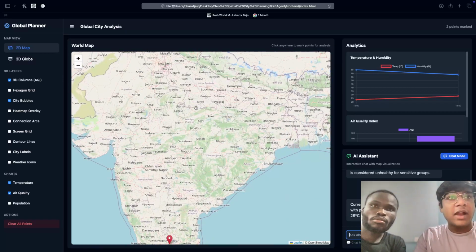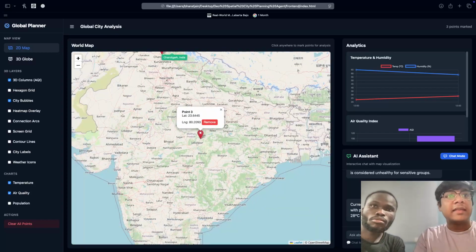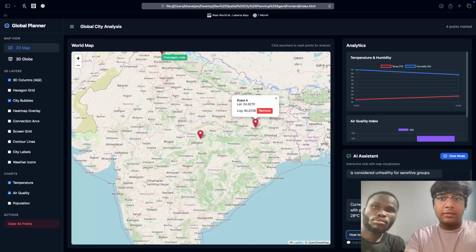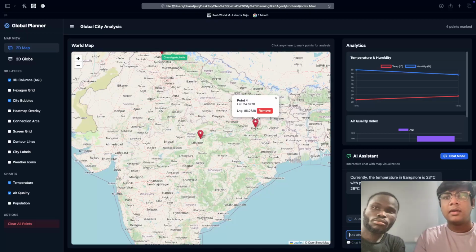One of the other things that I can do here is select a point, or select multiple points, and then ask a question on these two points itself. How to improve city planning in these two cities? From the pinned locations it will be able to identify which places these are.